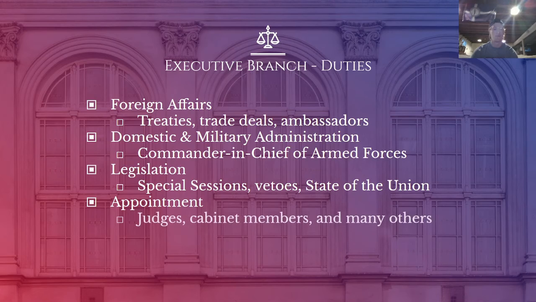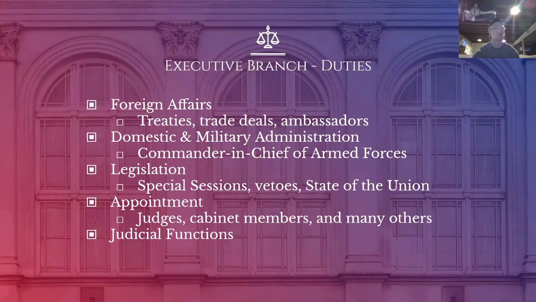Appointment. There are a lot of judges, cabinet members, and a lot of other positions that are appointed by the president. Usually they fall under the executive branch, some of them in the judicial branch. All right, so federal judges are a very important role, and appointing these judges is something the executive branch carries out. All of these appointments do have to be approved by the Senate. So the cabinet members must be good people. They can't just be random people off the street. They're supposed to be cleared for approval by the Senate.